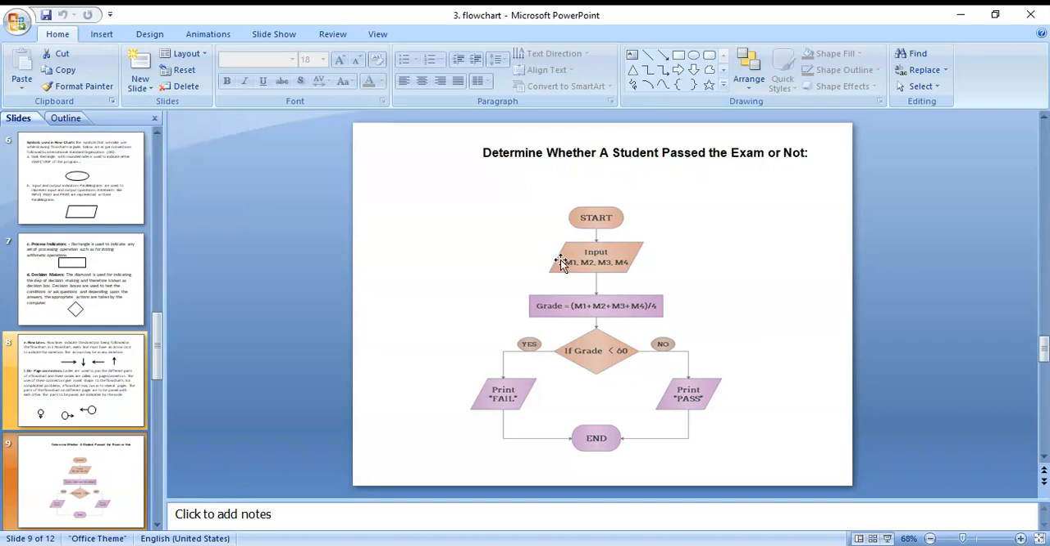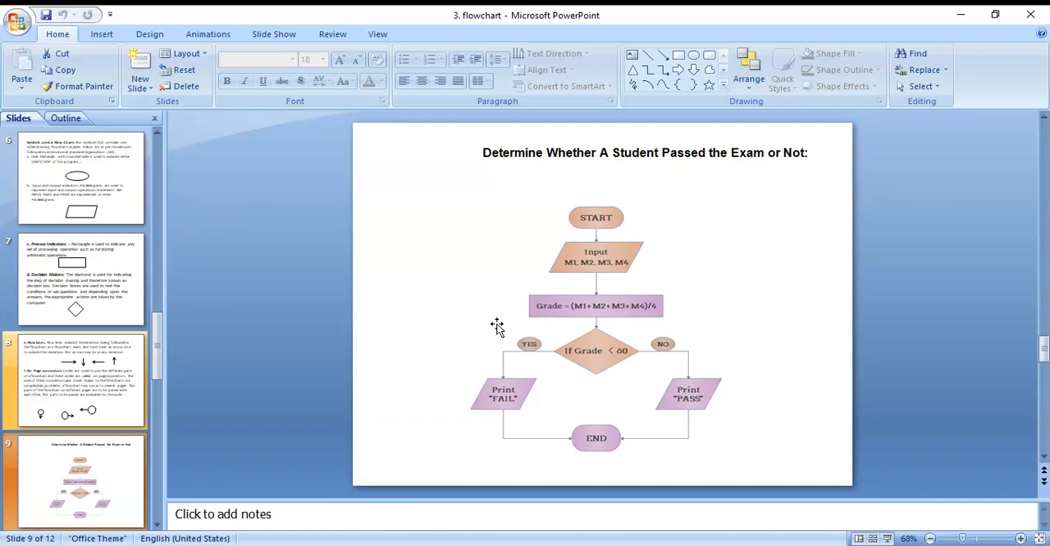Next, after the input values are taken, what is our flowchart? Determine whether a student passed the exam or not. One student, passed or not, we can check now. A student has only four subjects, and we read the values of those four subjects here. Then we add all four subject marks and divide by 4, that is, total marks divided by the number of subjects.